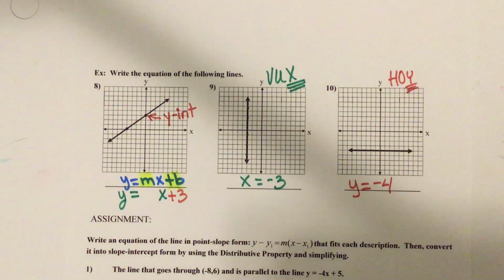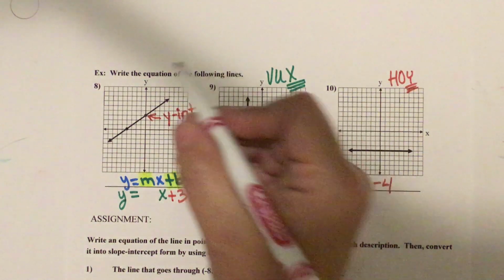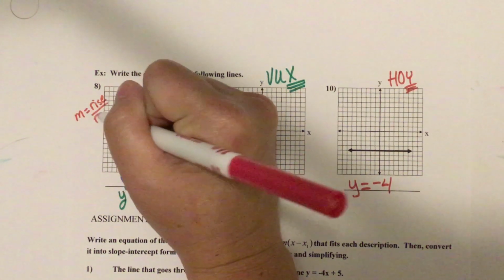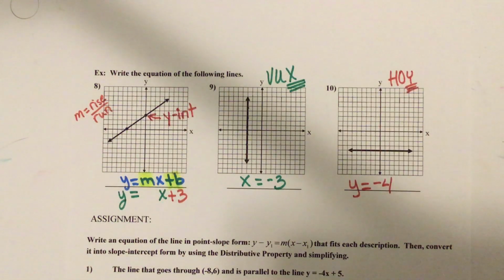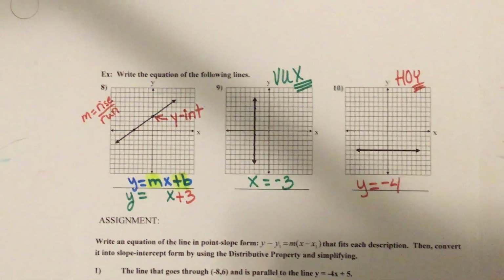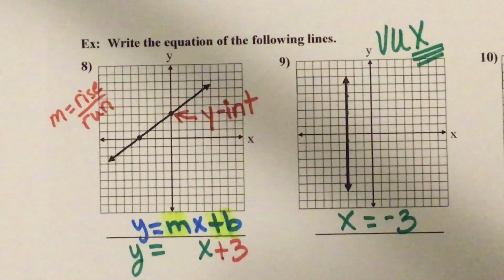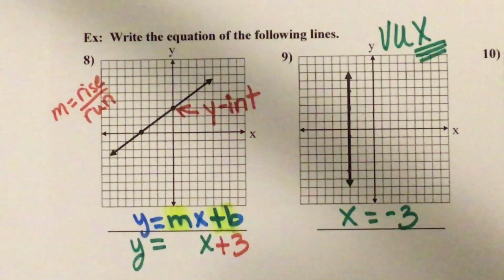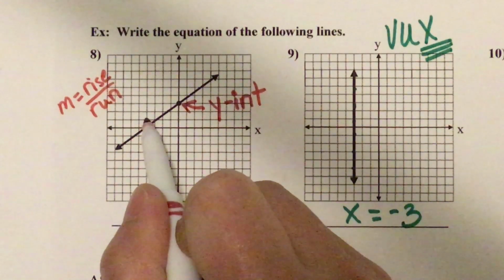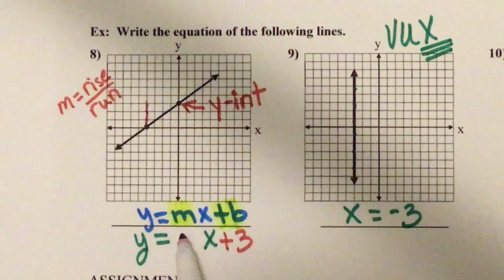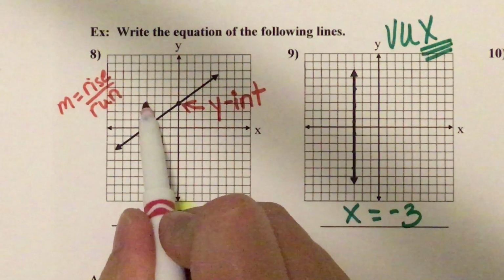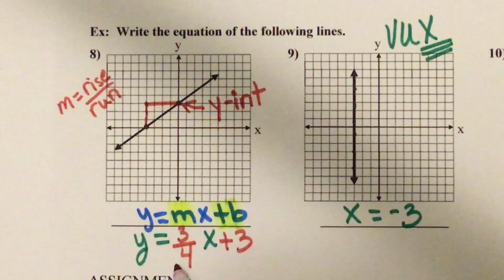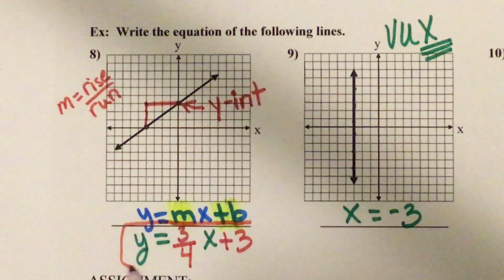Now I need to figure out my slope. So remember, we find slope by counting our rise over our run or our fall over our run. So I like to go from left to right. Just going to zoom in a little bit. Okay, so I rise up 1, 2, 3. So my rise is 3. And my run is 1, 2, 3, 4. Now, if I could reduce this fraction or divide it out, I would, but I can't, so that's my answer.